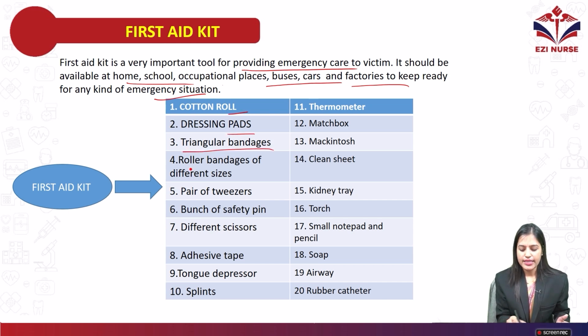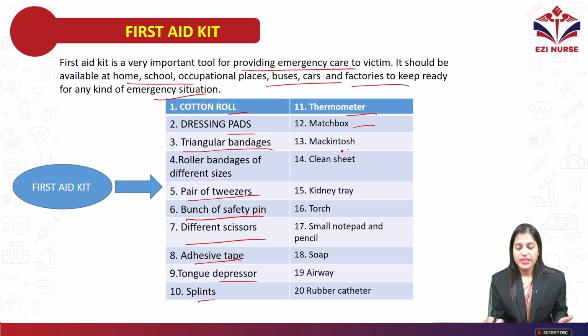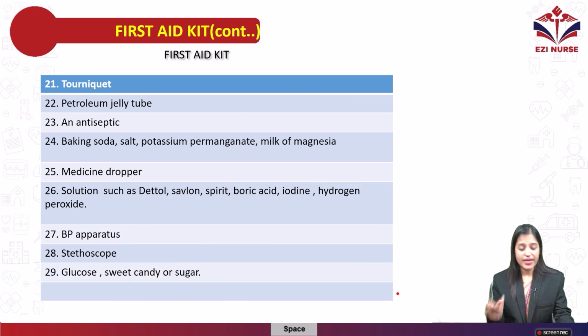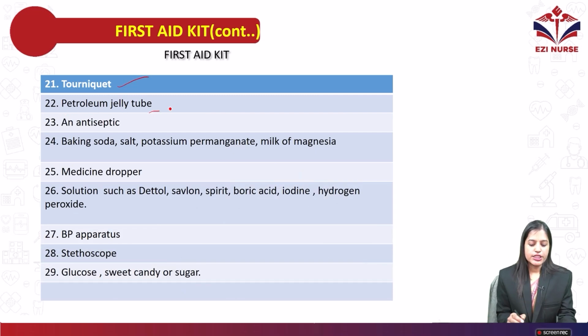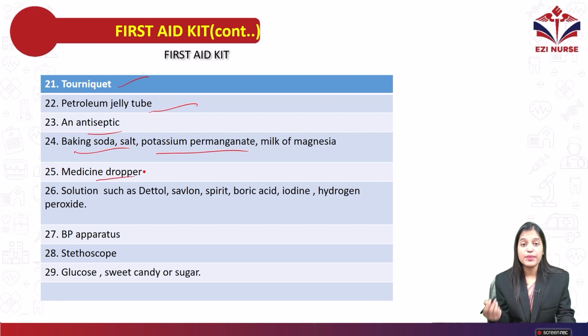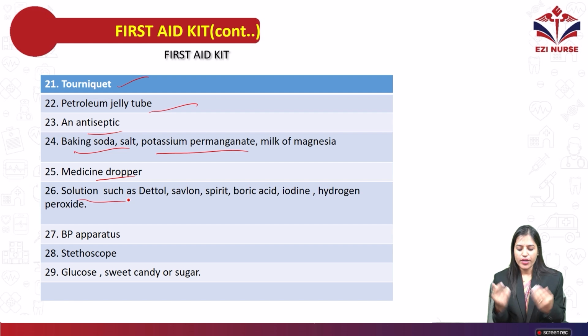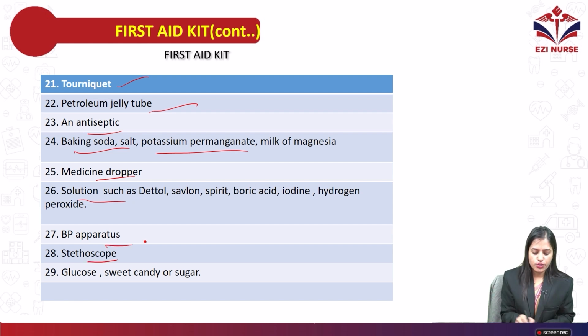Next is dressing pad, then triangular bandages, roller bandages of different sizes, a pair of tweezers, safety pins, different scissors, adhesive tape, tongue depressor, splint, thermometer, mackintosh, clean sheet, kidney tray, torch, small notepad and pencil, soap, airway, rubber catheter, petroleum jelly, any antiseptic solutions, baking soda, salt, potassium permanganate, milk of magnesia, medicine dropper, then solutions such as Dettol, Savlon, spirit, boric acid, hydrogen peroxide, BP apparatus, stethoscope, glucose or sugar, or sugar cane.